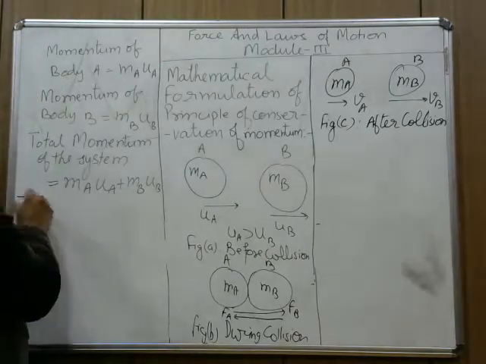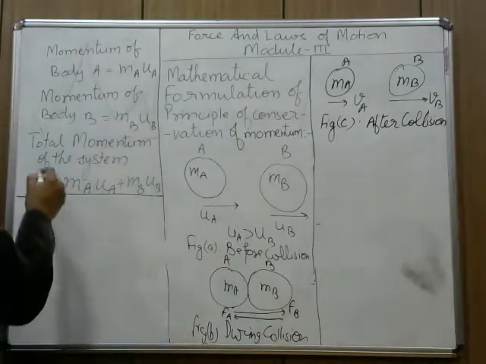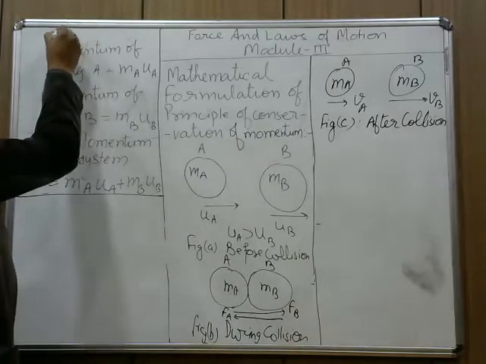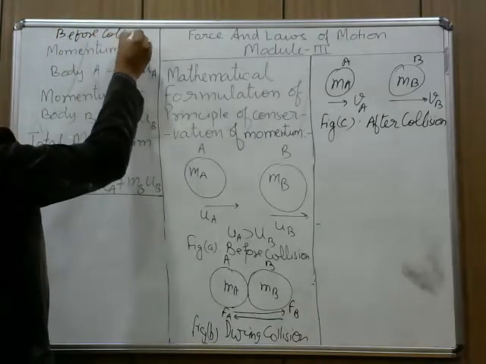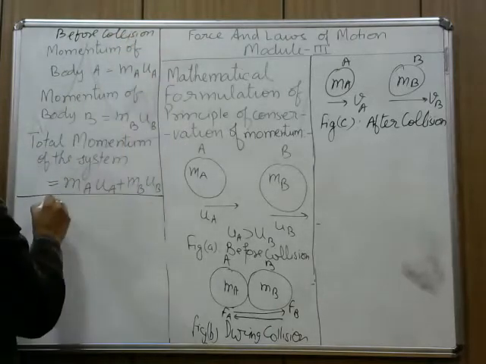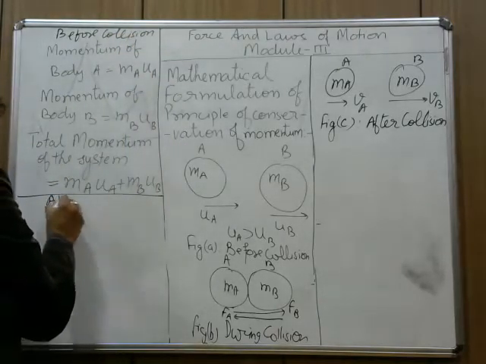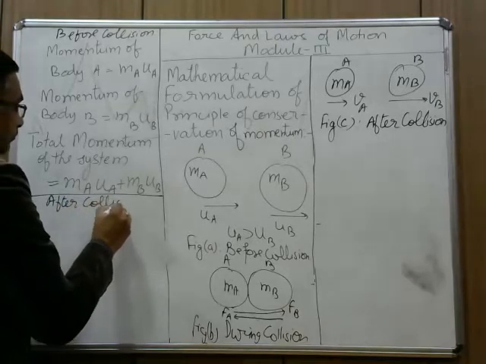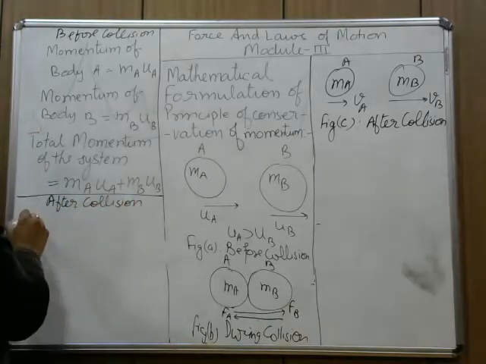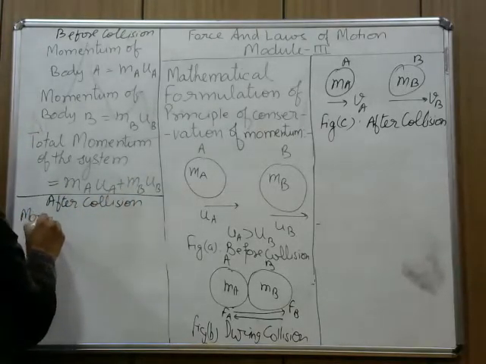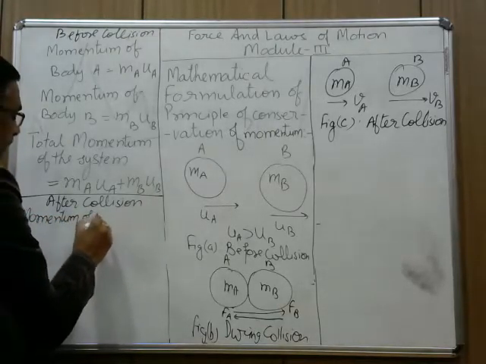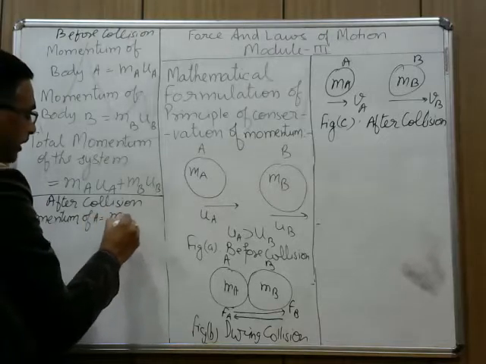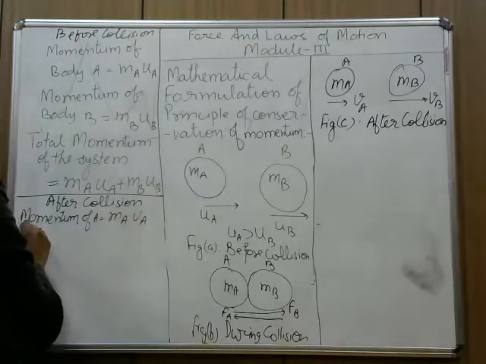Now, again, this is what we have done before collision. Now, after collision. Momentum of A will be MAVA.